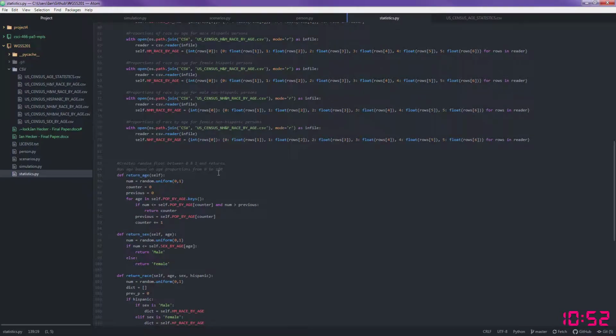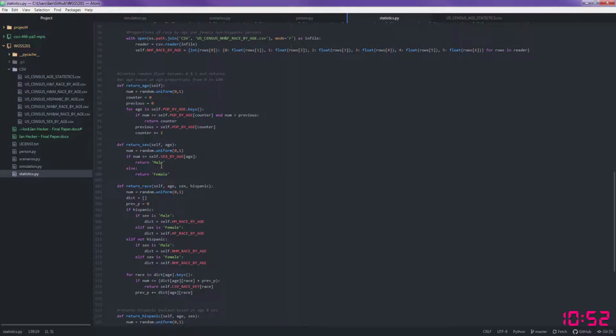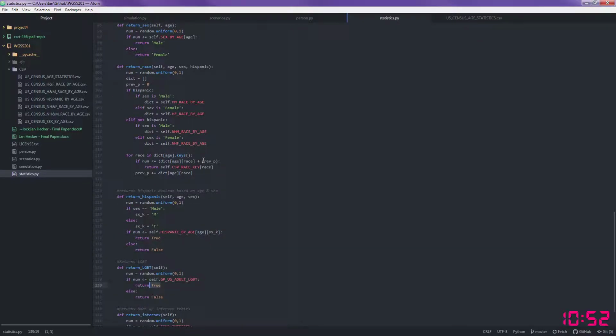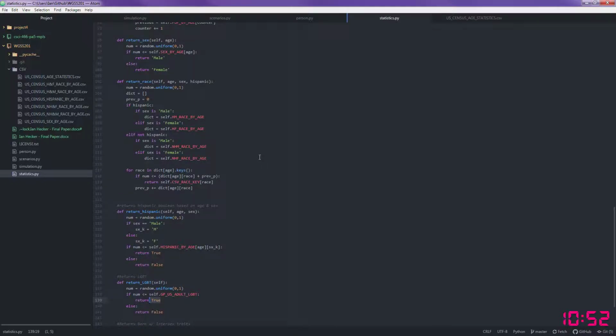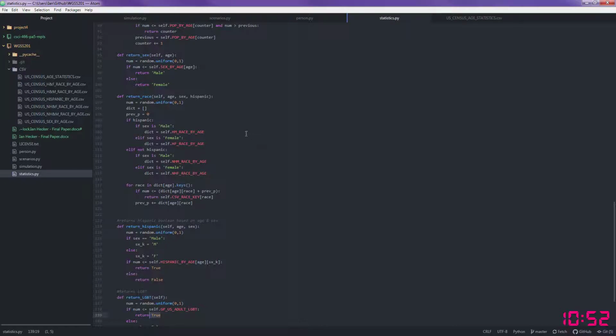And then I guess I'll run through sex. So after age is determined, there's a certain proportion of people who are male or female for that age bracket. So then sex is determined. And then the same with people of Hispanic or not Hispanic descent. There's a certain proportion who are a certain sex and a certain age. So then that is determined. And then race is finally determined.